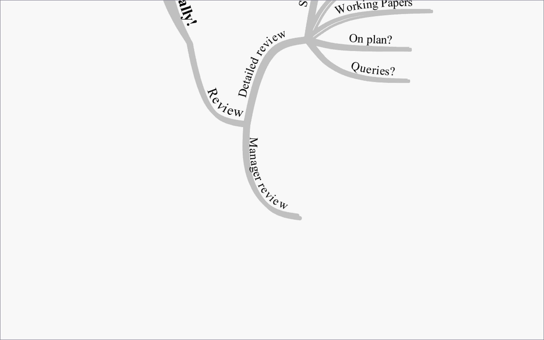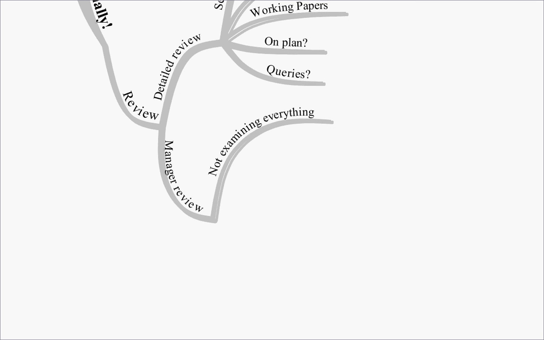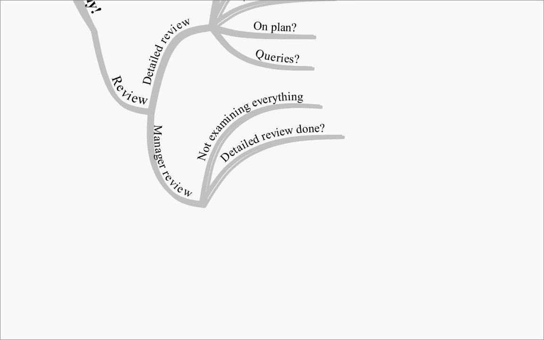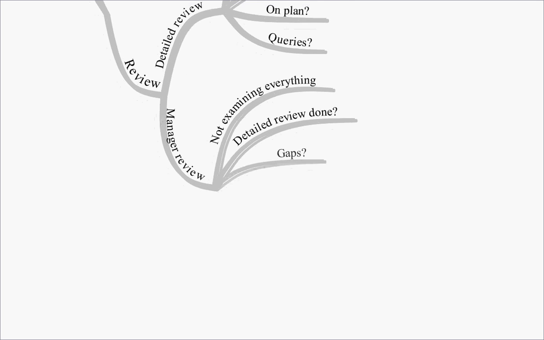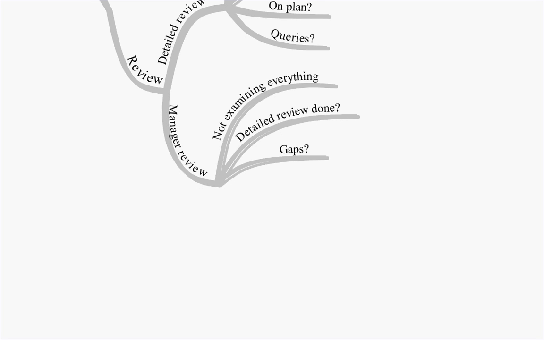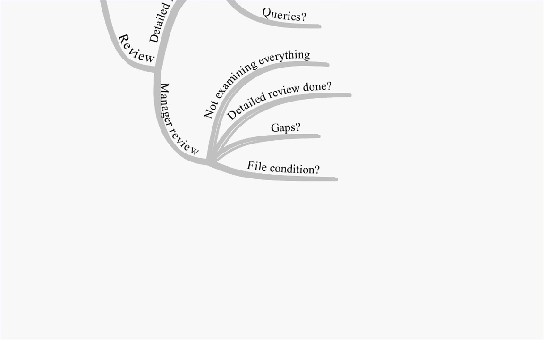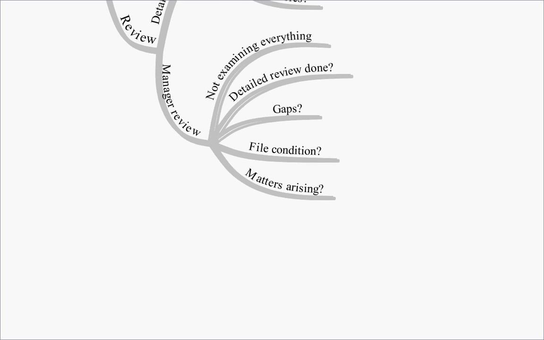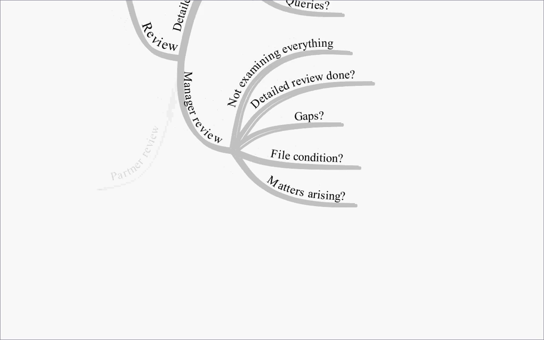There'll then be a manager review. This is not examining everything. The detailed review will look in detail at the working papers, at the plan, at the queries, just to see exactly what was done and whether it was adequate. But the manager review is not examining everything. It's an overview of the file in general. It'll check, was the detailed review done? Are there any gaps in the work, or have all procedures been carried out? File condition, very important. The file needs to be neat and tidy and tied together in a suitable way. And are there any matters arising out of the detailed review?